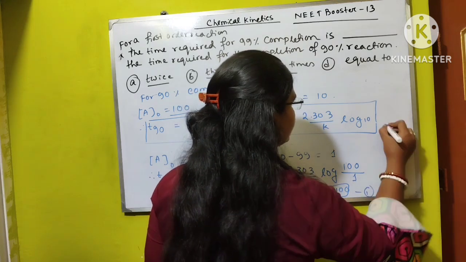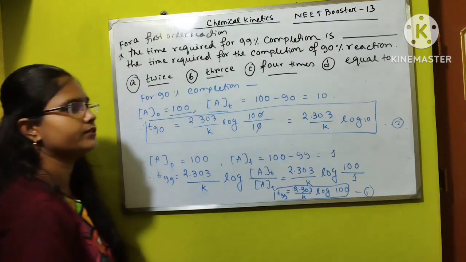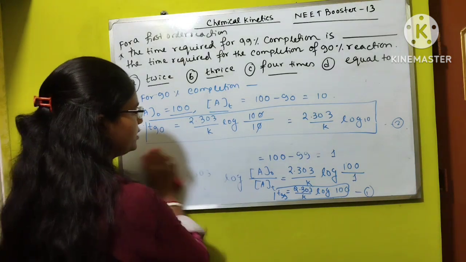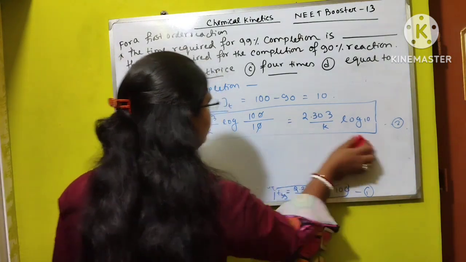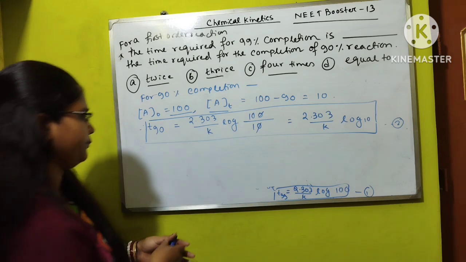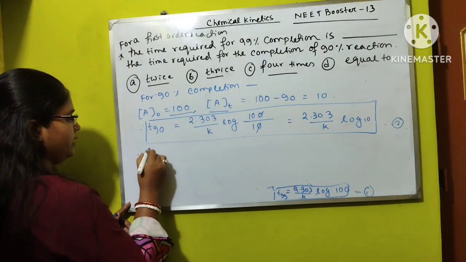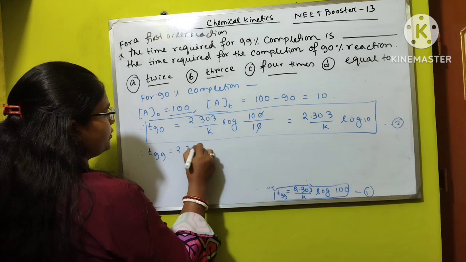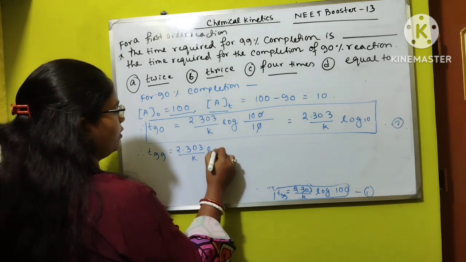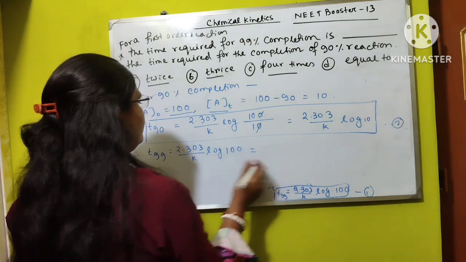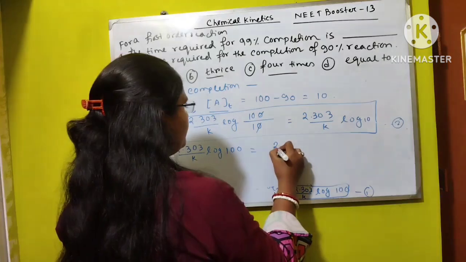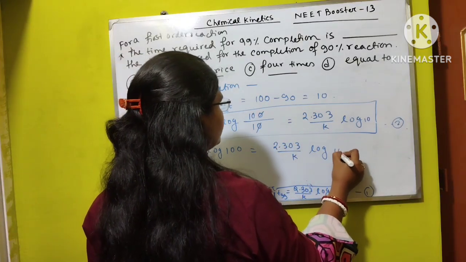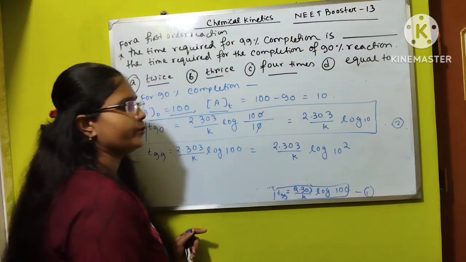First equation is this and second equation is this. If we compare these two equations, t99 is 2.303 by k log 100. We can write from the first equation 2.303 by k log 10 square. Log 100 means 10 square.